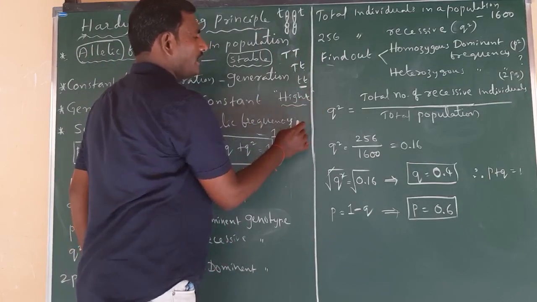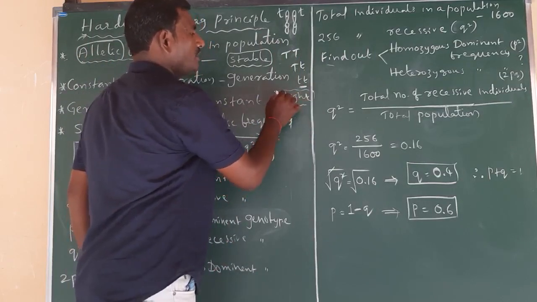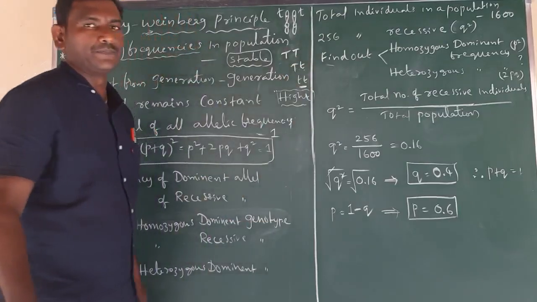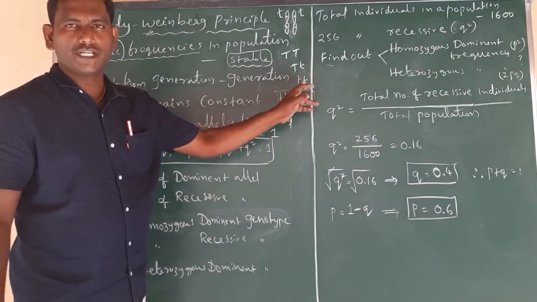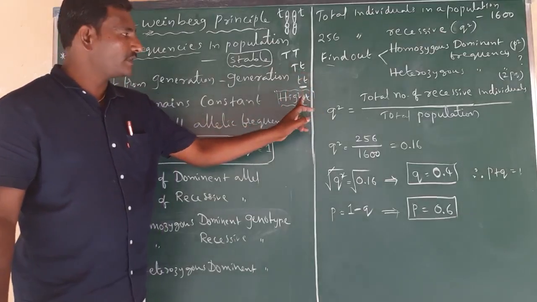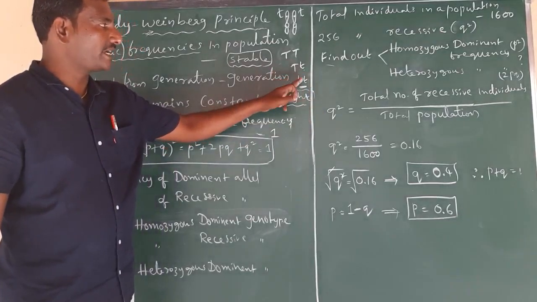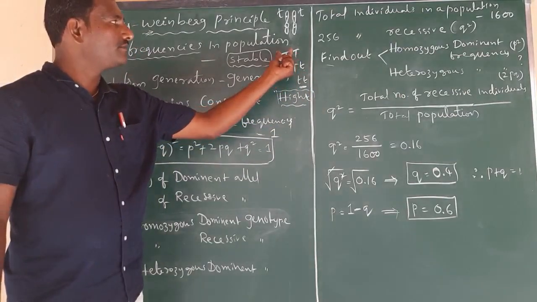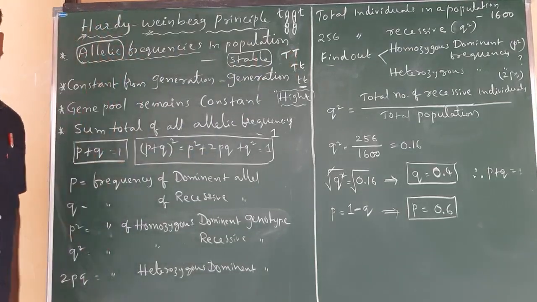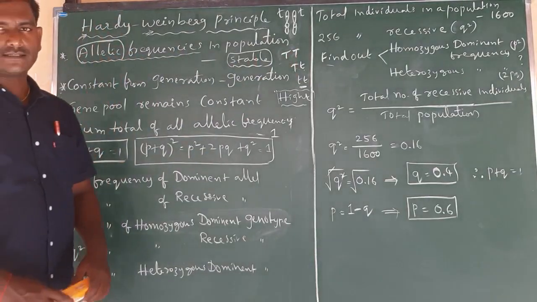For the height character, in the entire plant population, three different types of genes are there: homozygous dominant, heterozygous, or homozygous recessive. So for one character, three different categories are there in any population. This type of pair of genes is termed an allele.